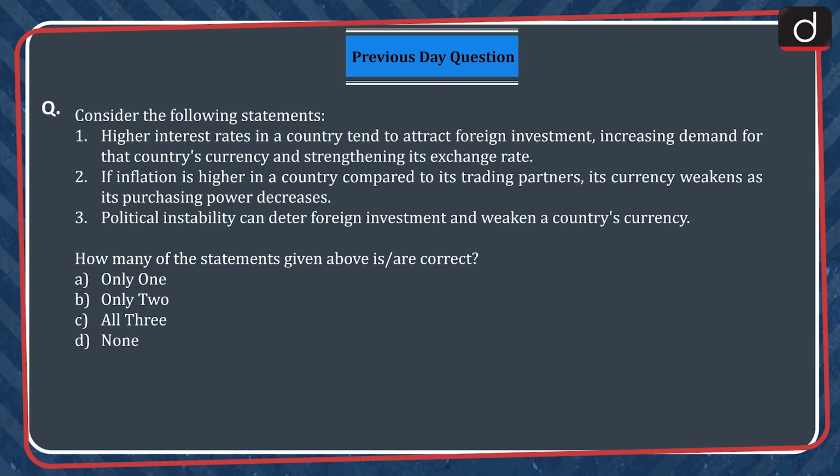Let's start with previous day's practice question. The question was, consider the following statements. 1. Higher interest rates in a country tend to attract foreign investment, increasing demand for that country's currency and strengthening its exchange rate. 2. If inflation is higher in a country compared to its trading partners, its currency weakens as its purchasing power decreases. 3. Political instability can deter foreign investment and weaken a country's currency. How many of the statements given above is or are correct? Only one, only two, all three, none. The correct answer is option C, all three.